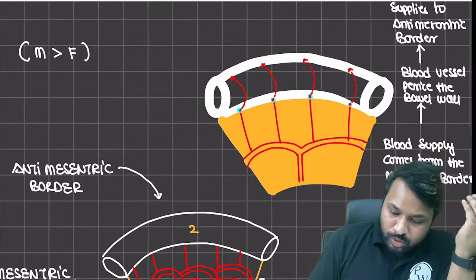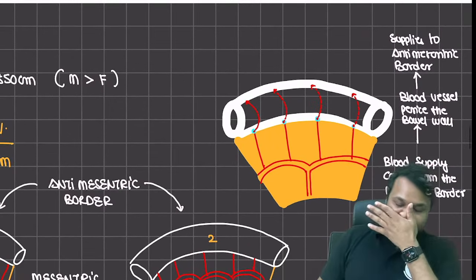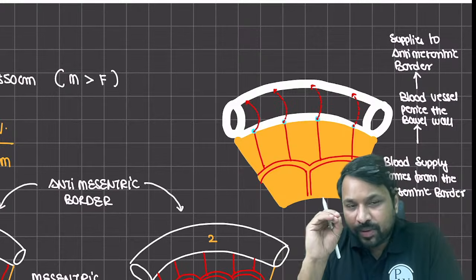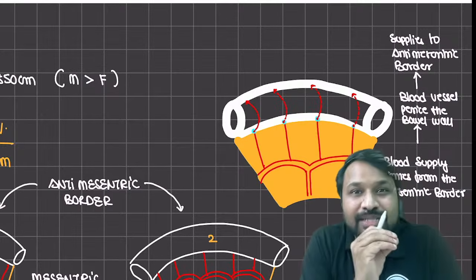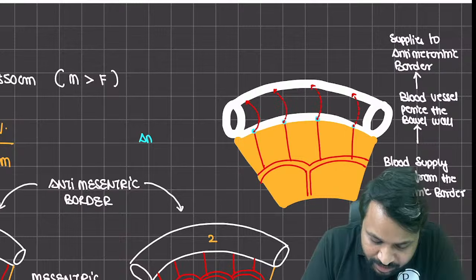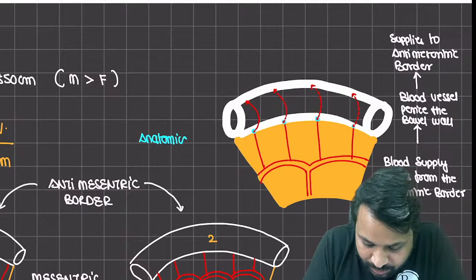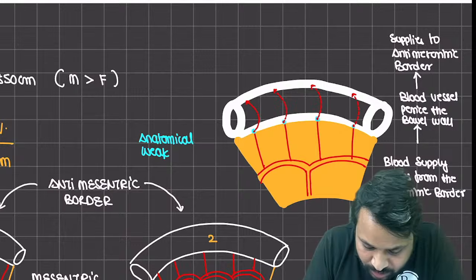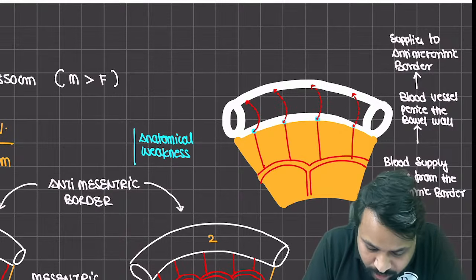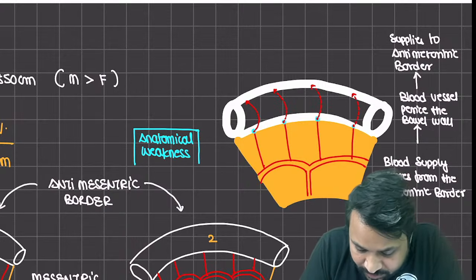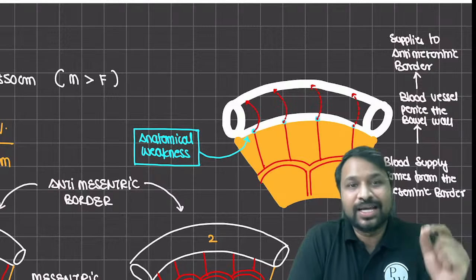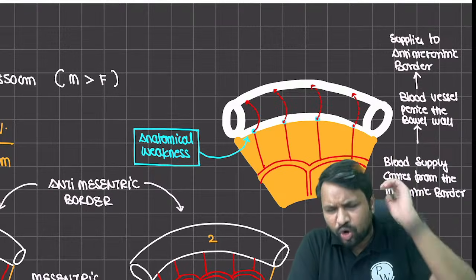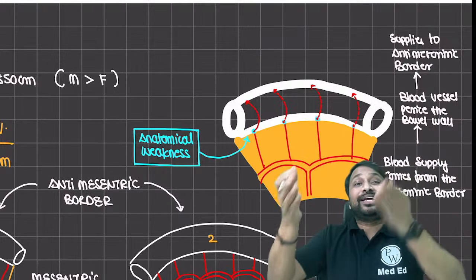The concept is very simple. When a bowel is being pierced by a blood vessel, that piercing is going to create weakness in the bowel wall. So where is the anatomical weakness? The anatomical weakness in the bowel wall will exist where the blood vessel is piercing it, and that is going to be your mesenteric border. That is why disorders like diverticulosis will predominantly, always, be on the mesenteric border, because there is the anatomical weakness.